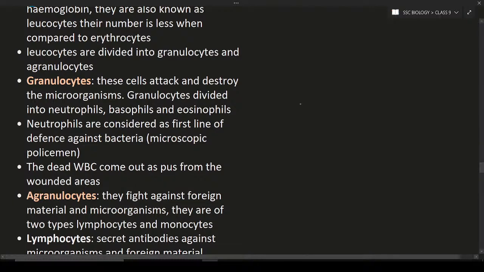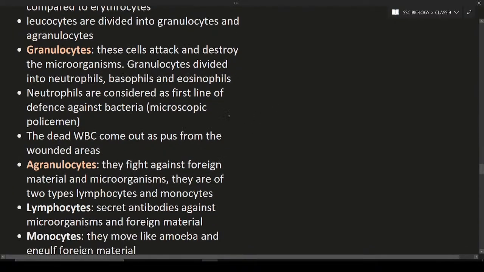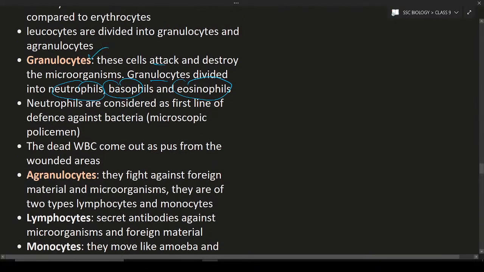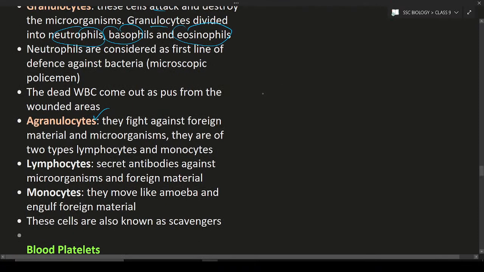Next is granulocytes. What are the granulocytes? They are going to attack and destroy the microorganisms. Granulocytes divide into neutrophils, basophils and eosinophils. So these are the three types of granulocytes. WBC is going to divide into granulocytes and also agranulocytes. Granulocytes are helpful in attacking and destroying microorganisms. The dead WBC is going to come out as pus when the area is injured.